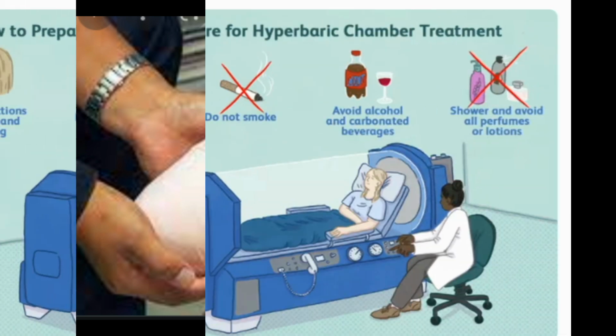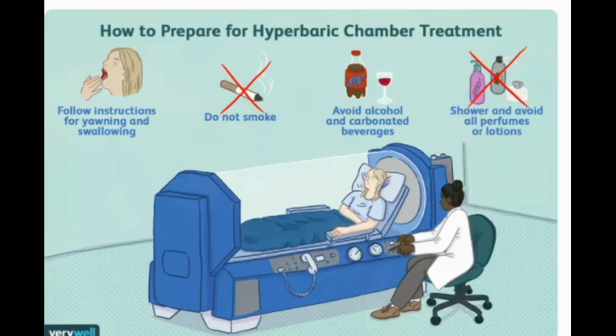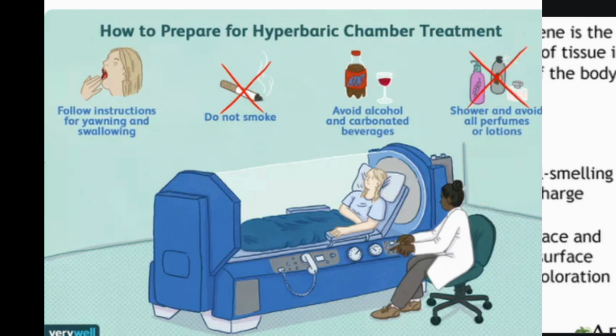Some doctors and hospitals use hyperbaric oxygen therapy to treat gas gangrene. This type of therapy involves breathing pure oxygen in a pressurized chamber for about 90 minutes. You may receive 2 to 3 treatments per day. Hyperbaric oxygen therapy steadily increases the amount of oxygen in your blood, helping infected wounds to heal faster.